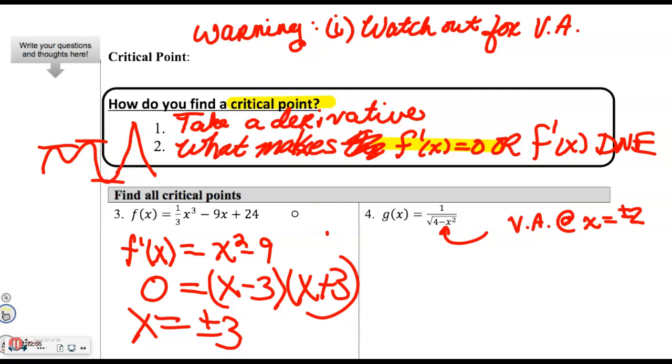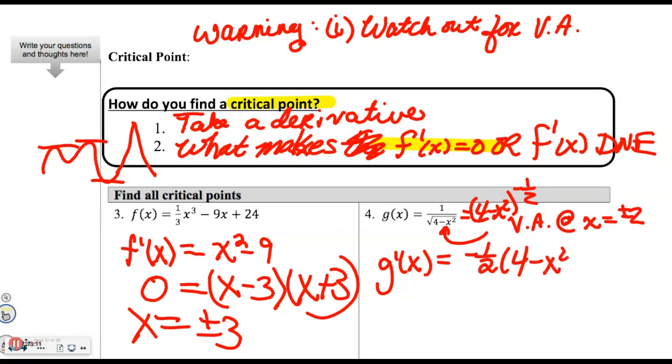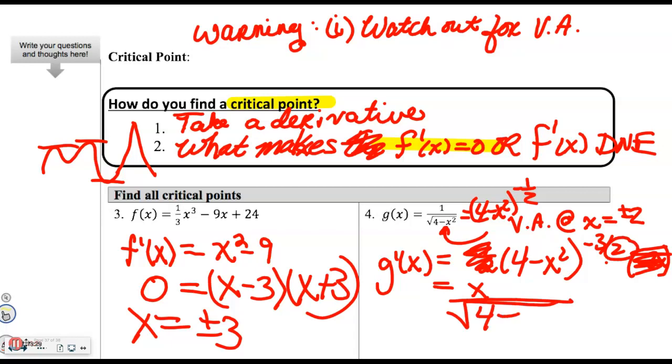Okay, so we have to watch out for our vertical asymptotes when we do this one, but let's go take the derivative. That's actually 4 minus x squared to the -1/2. So we're going to use our chain rule, -1/2, 4 minus x squared to the -3/2 times the derivative of the guts, which is -2x. We always clean that up, making that a positive x. Getting rid of these. And then we always get rid of our negative exponents. This is a square root of 4 minus x squared quantity cubed, right?